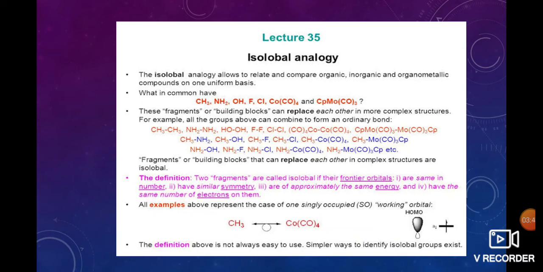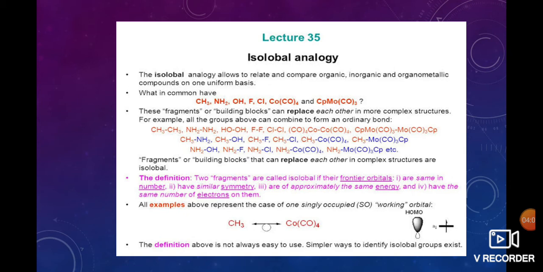Two methyl groups combine to form ethane, and two amino groups combine to form hydrazine. Two OH groups combine to form hydrogen peroxide. Two fluorine atoms combine to form F2. Chlorine atoms combine to form Cl2.